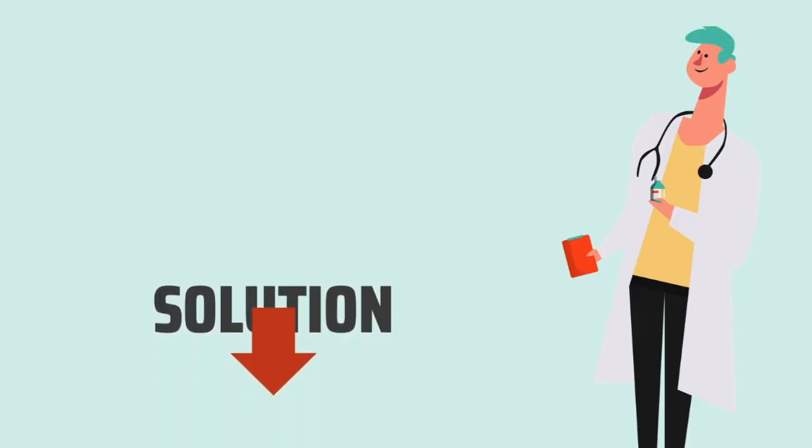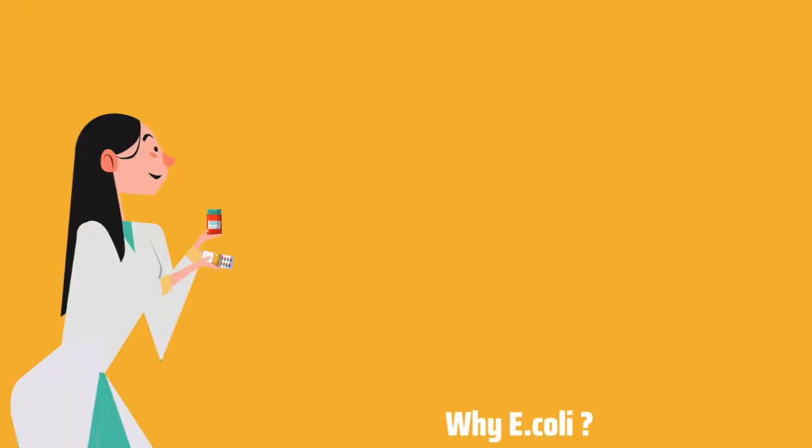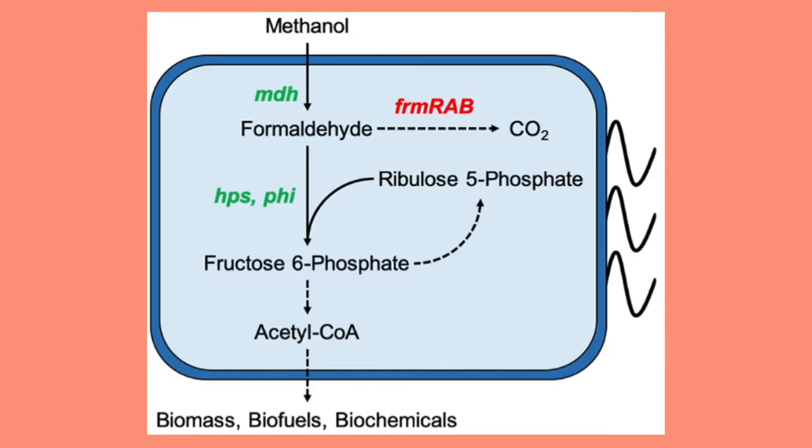As a solution to the problem, researchers engineered synthetic methylotroph through E. coli as a host organism. Why E. coli? This is because naturally E. coli cannot utilize both methane and methanol, but with some genetic modification, they will be able to do so. The picture shows the most common synthetic methanol utilization pathway in E. coli. The green represents the necessary enzymes for the pathway, MTH, HPS, and PHI.